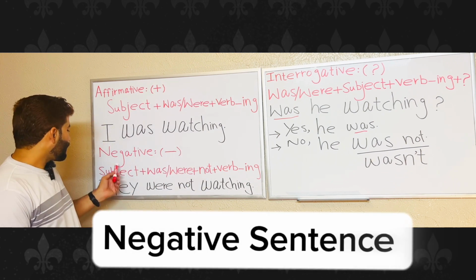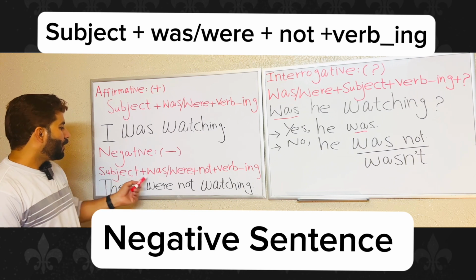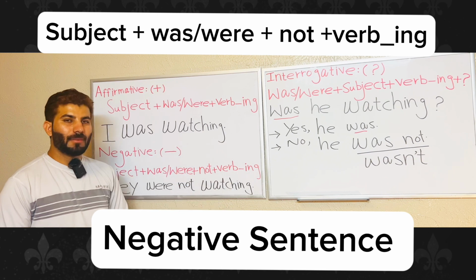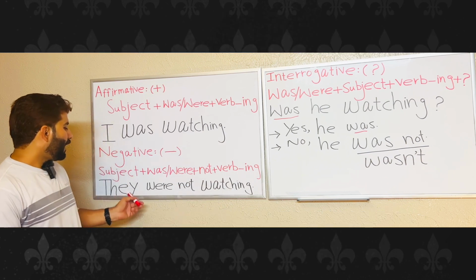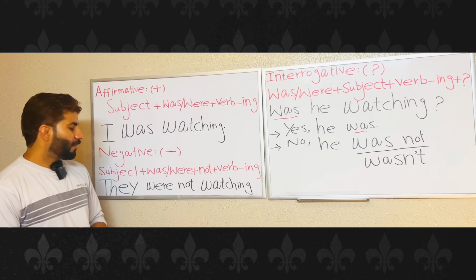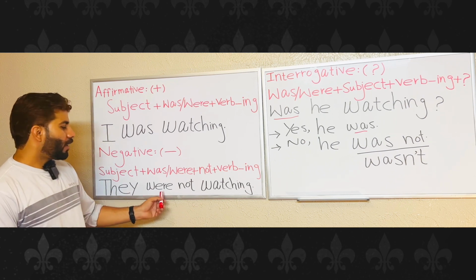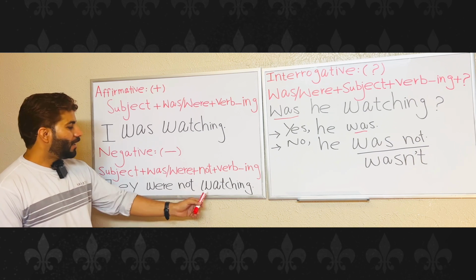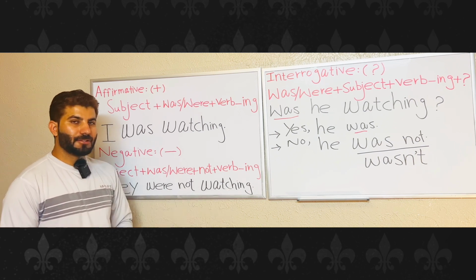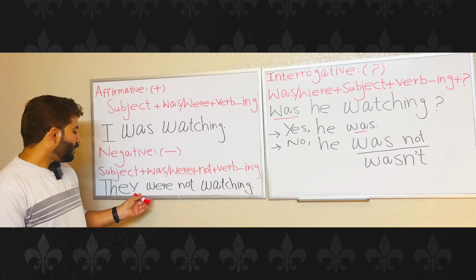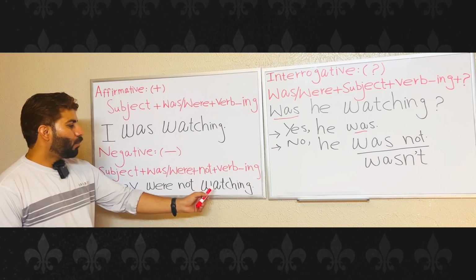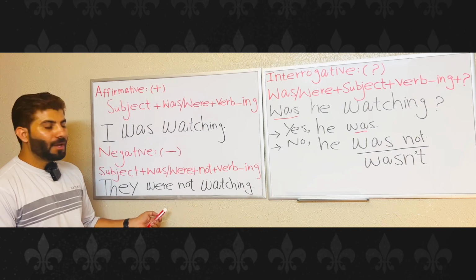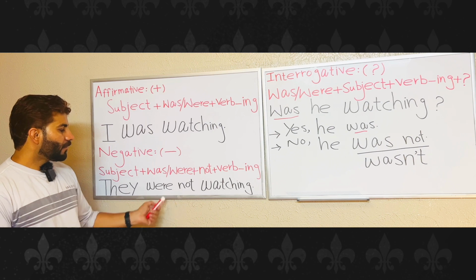In a negative structure, we use subject plus was or were plus not plus verb followed by ing. For example, they were not watching. They is the subject, were is a helping verb, not, and then watch base form and ing. You can also say that they weren't watching. If you convert this were not into a contraction or shortened form, you can use weren't.